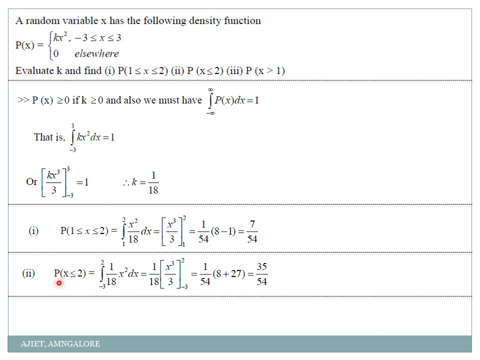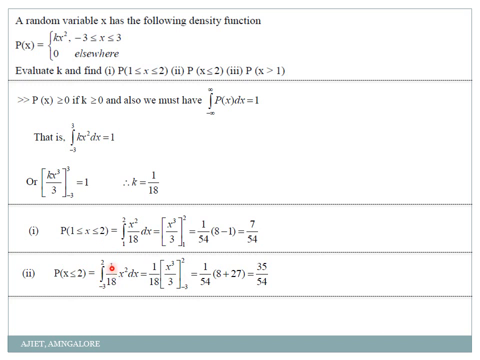See, one more question I'll ask you. What if I give you probability of x less than 2? Will you take it as 1? My question is, if I give you a probability of x less than 2, will you take it as minus 3 to 1? No. Please be careful, my dear students. It's a continuous random variable. See, less than 2 means 1.999999 is also less than 2. Am I right? Correct? So will you take it as 1 then? No. You should always take it as 2 only. That's what I said to you. You don't worry about less than or equal to here in continuous random variables. You directly close your eyes and apply the limits directly. Okay. So don't be in a confusion.